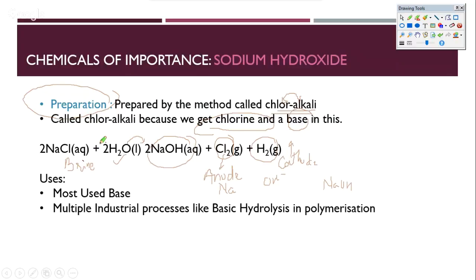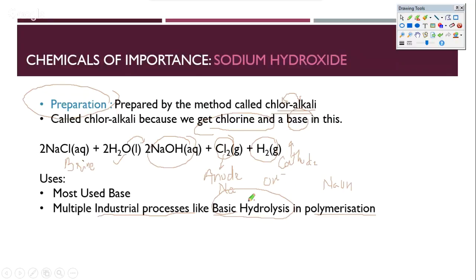Now, what are the uses of sodium hydroxide? Mostly, this is used in most of the laboratory equipment and laboratory preparations. Apart from this, it is used in multiple industrial processes as well. For example, basic hydrolysis of polymerization. Whenever you want to make polymers, for example our rubber, nylon, all of these are polymers, basic and acidic hydrolysis both are used.